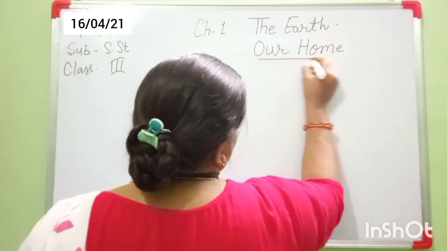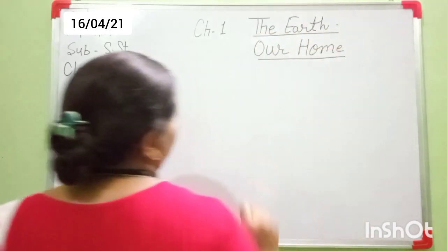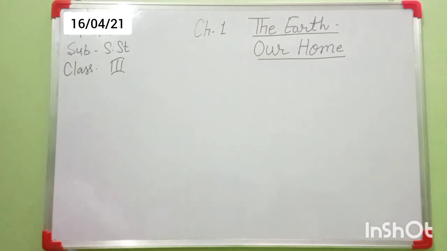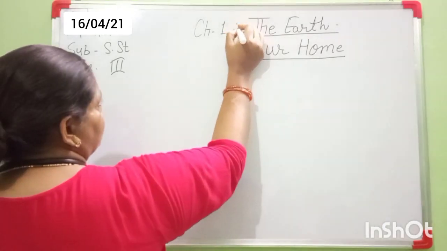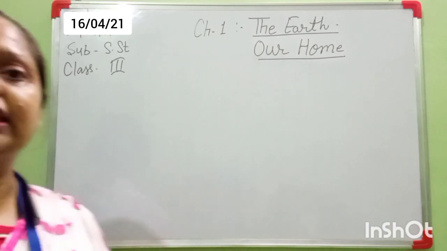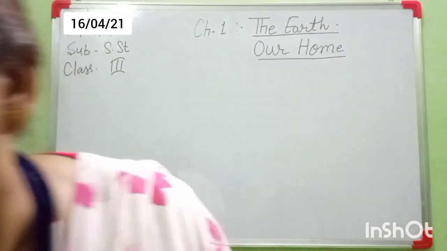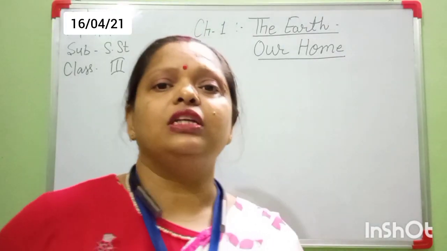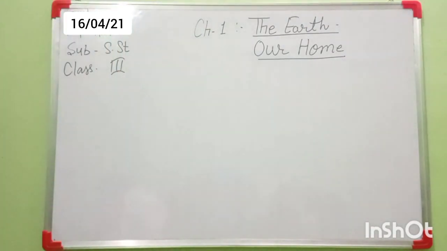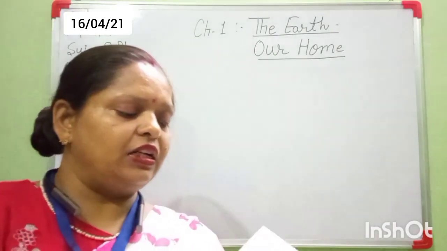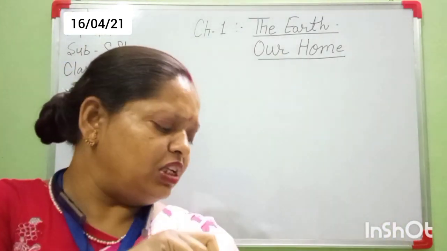This is your chapter. Everyone, look here. Don't write anything in your copy yet. First I will tell you which copy you are using now in the SST subject. This is the interleaf copy. What is the meaning of interleaf copy? It means one side is plain and the second side is ruled.